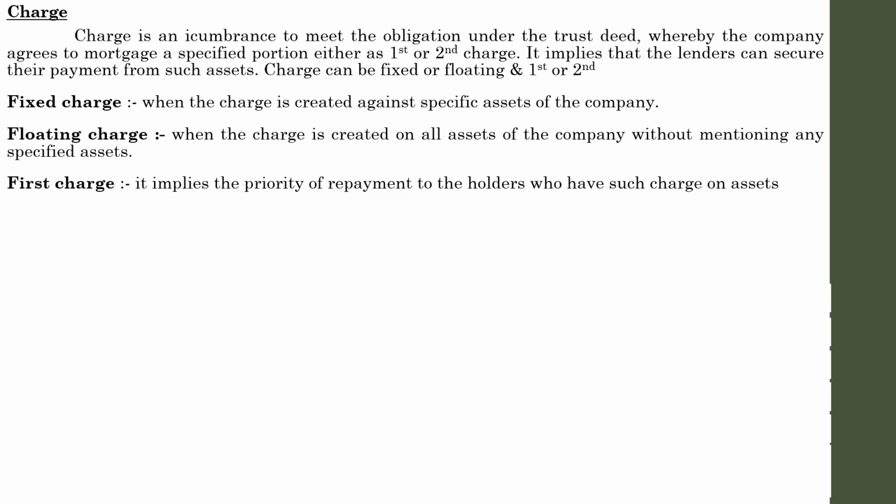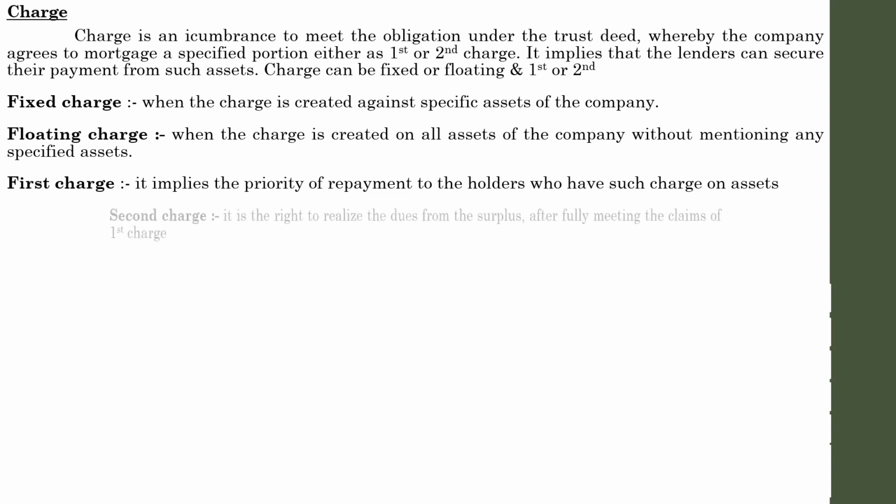That is known as first charge. Some assets may be charged by multiple outside parties. So whoever is having the charge on the asset with the first charge preference is known as first charge.